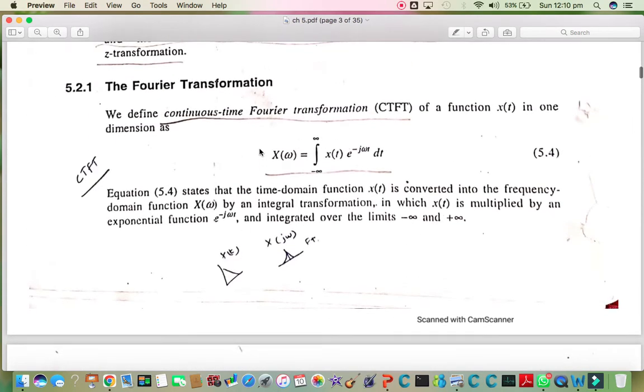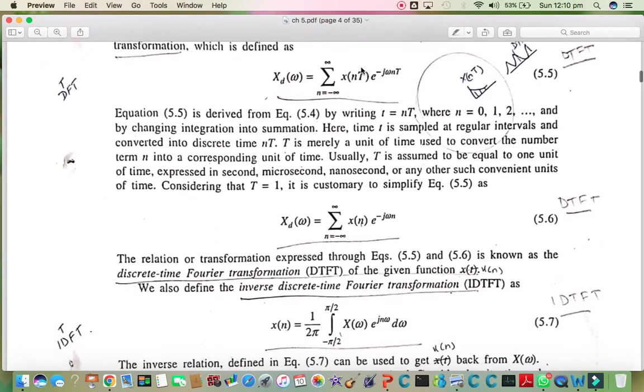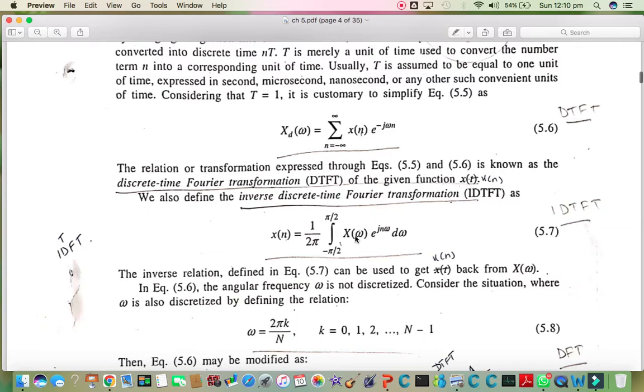So this formula is for the calculation of the continuous time Fourier transformation for a continuous signal, and this is the formula for the discrete time Fourier transformation for the frequency representation of a discrete signal. And it is also coming in the continuous frequency transformation. It is transforming a discrete signal into a continuous frequency signal. So if we replace capital T by 1, we can further simplify the relation of this discrete time Fourier transformation. And this is a relation for an inverse discrete time Fourier transformation, in which we have integral, which is